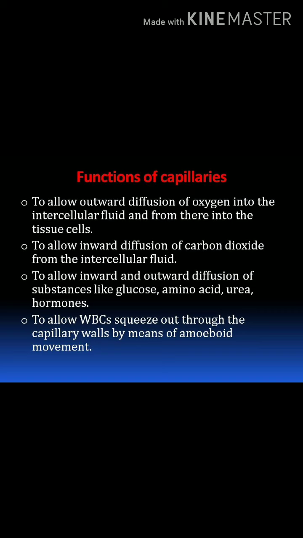Next, functions of capillaries. First one, to allow outward diffusion of oxygen into the intercellular fluid and from there into the tissue cells. So it is helpful for the outward diffusion of oxygen, and that oxygen then enters the fluid in between the cells, that is called intercellular fluid.